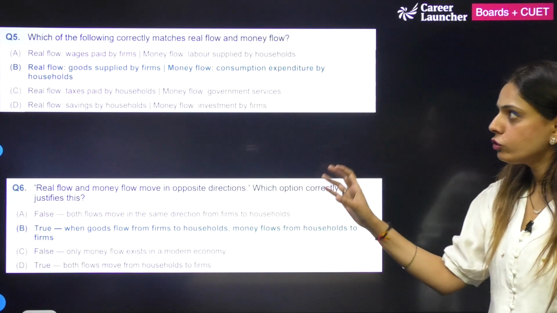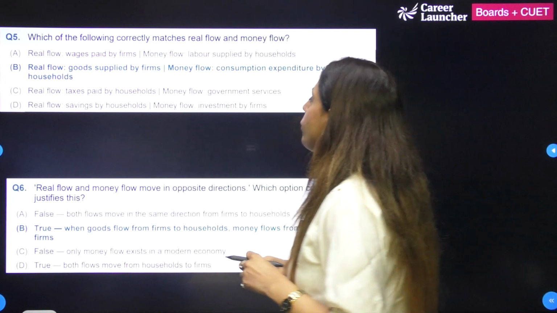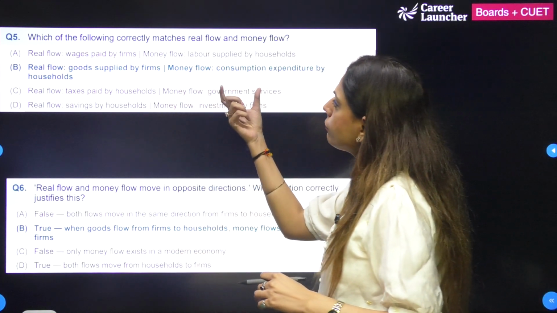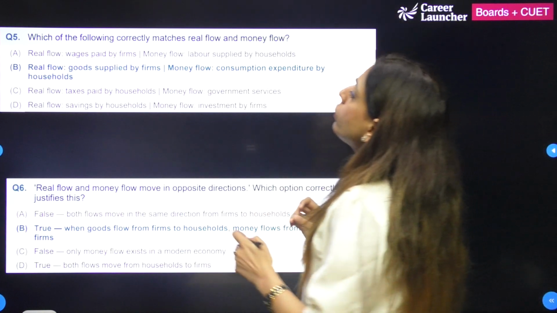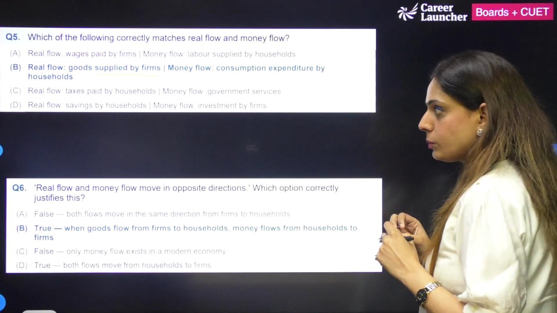Now your question is, which of the following correctly matches the real flow and money flow? So what is real flow? Wages paid by the firms. Money is labor supplied by the household. Real flow, goods supplied by the firms and consumption expenditure by the household.